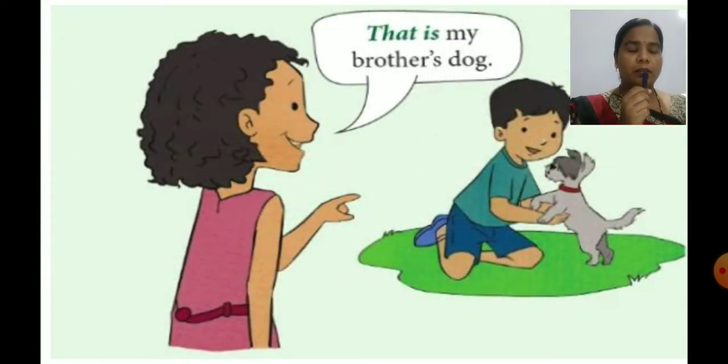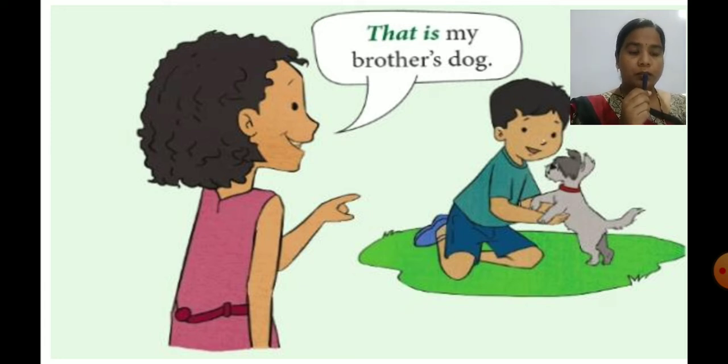In that example, we can see Anya and Adi. Adi is with his pet dog Bolu. Now Anya is saying, that is my brother's dog. Children, here Anya is using that is.